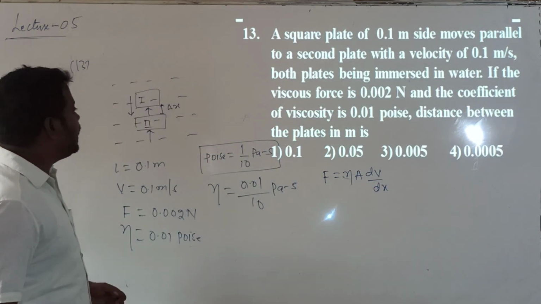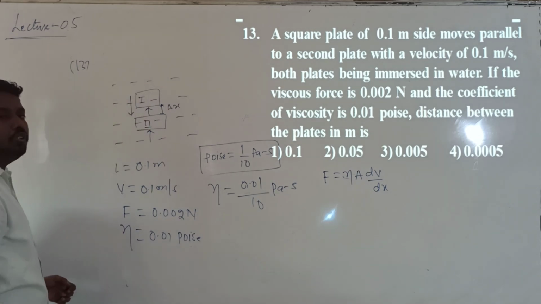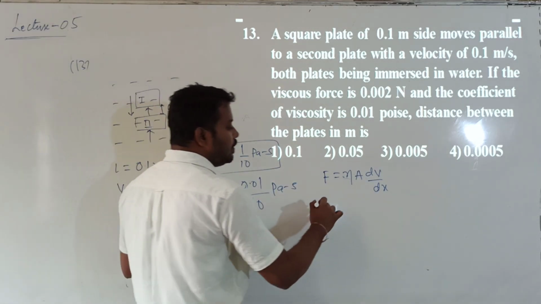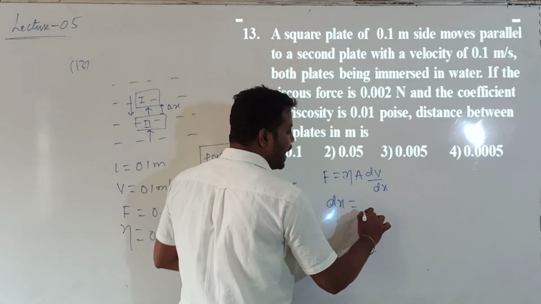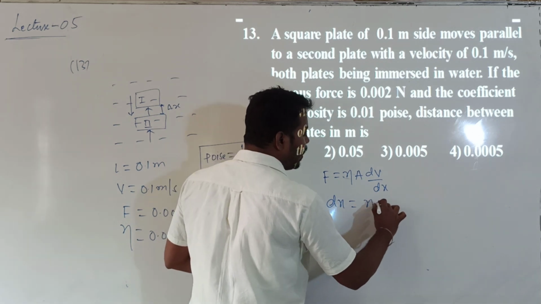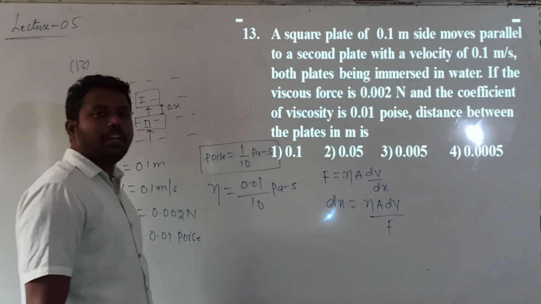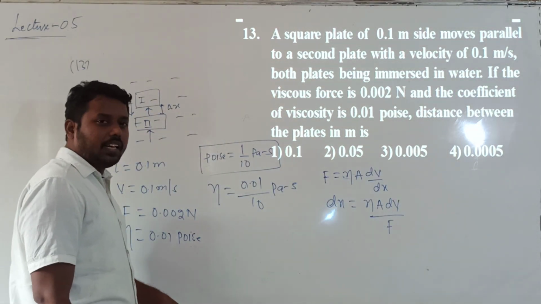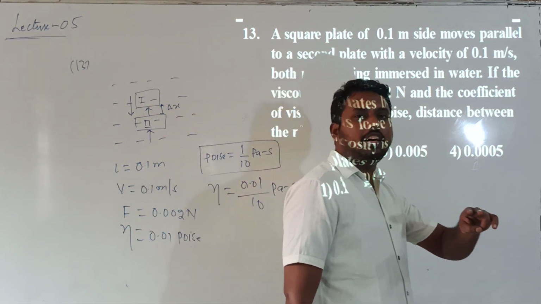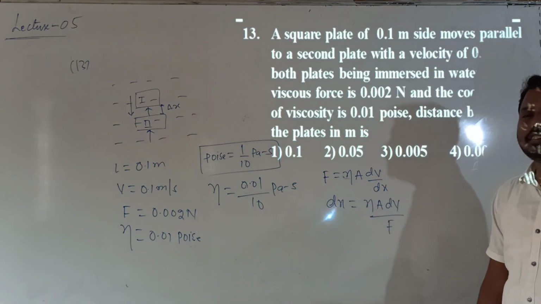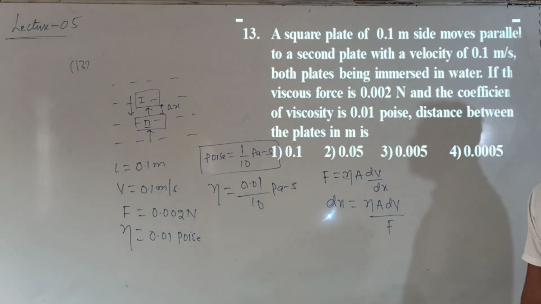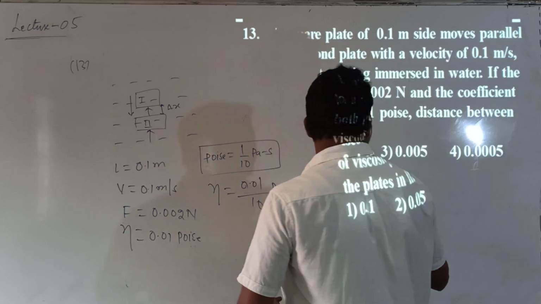They are asking us to calculate the separation between these two plates. That separation value is given by dx. The dx value is equal to eta into A into dV divided by F, where dV is nothing but the velocity. Here, out of the two plates, only one plate is moving, the second plate is at rest. So that's why the velocity will be 0.1. Can I substitute the values?